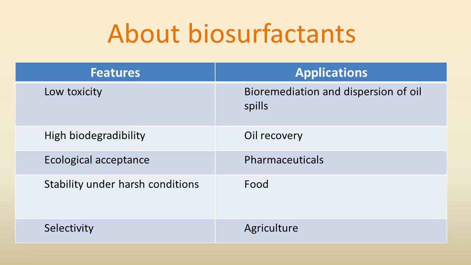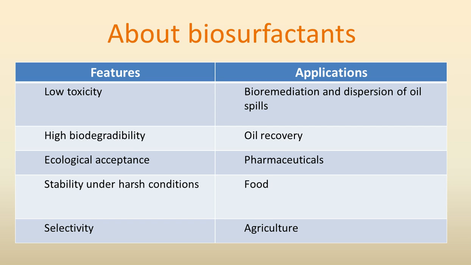Some features of biosurfactants: they are low toxic, meaning they are generally not found to harm any biological system. In nature, their biodegradability is very high, so many bacteria and fungi can easily degrade them. They have ecological acceptability, meaning if you want to use them in any environmental application, they are also a part of green technology. They are quite stable under harsh conditions of pH or temperature. So they are applicable in a wide range of conditions. Hence they show a lot of applications.